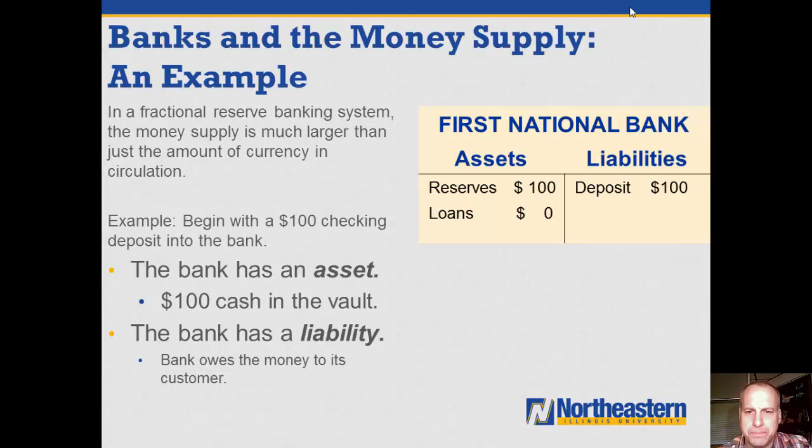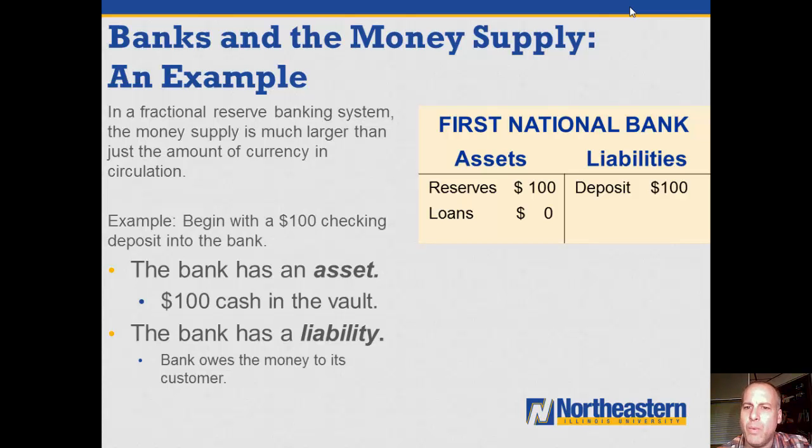Here's an example. The first thing that I want to point your attention to is the assets and liabilities chart on the right. That's called a balance sheet. A balance sheet identifies in an organization, in a business, in this case a bank, what the business's assets and liabilities are. And those two sides always equal each other. A bank's assets must always equal its liabilities.